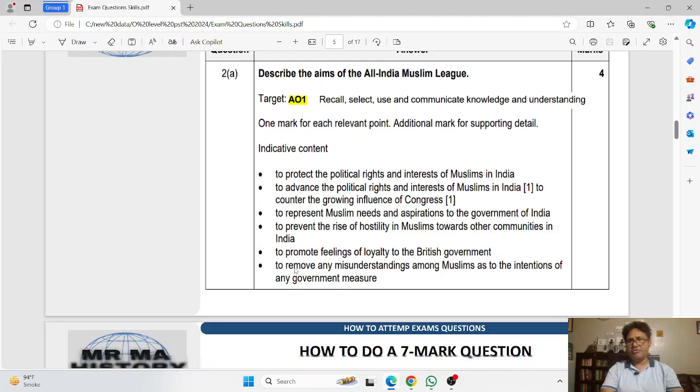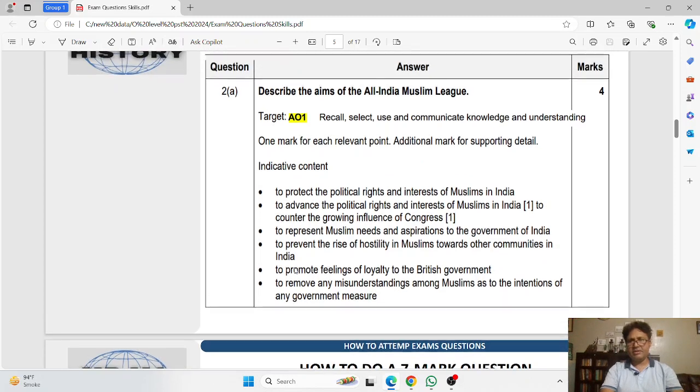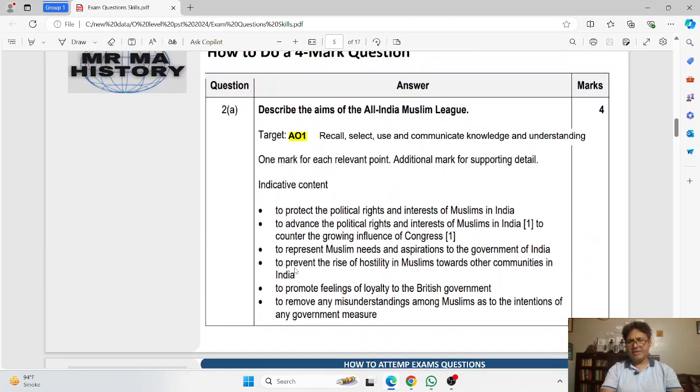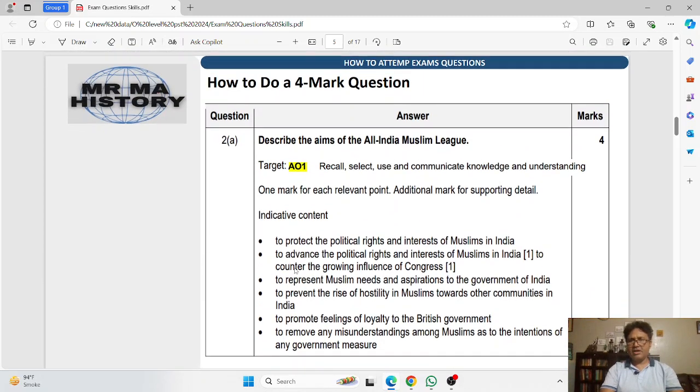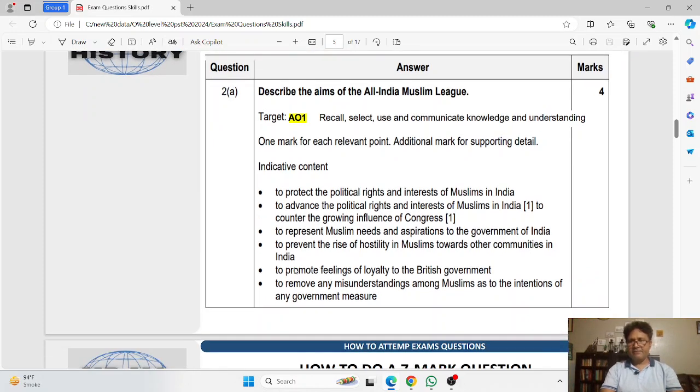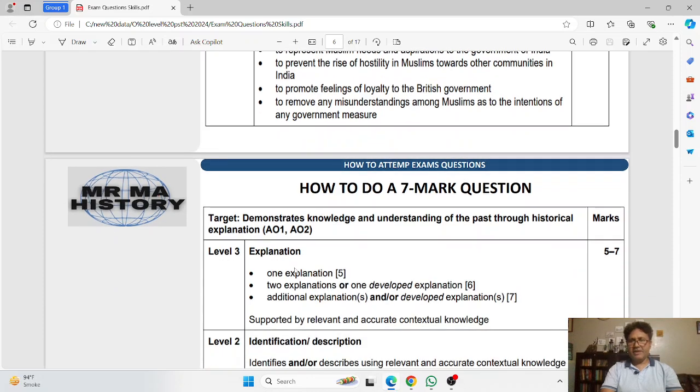So hopefully you will be able to understand how to attempt a 4-mark question. This is very simple and very short, and if you are able to write this answer accurately, you will definitely be able to obtain 4 out of 4.